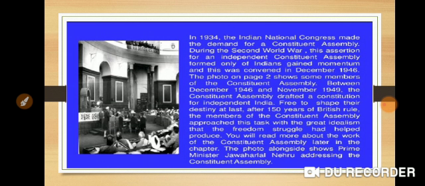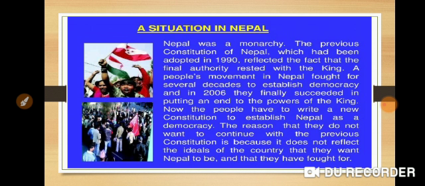The members of the Constituent Assembly approached this task with the great idealism that the freedom struggle had helped produce. We will read more about the work of the Constituent Assembly later in the chapter. The photo alongside shows Prime Minister Jawaharlal Nehru addressing the Constituent Assembly.